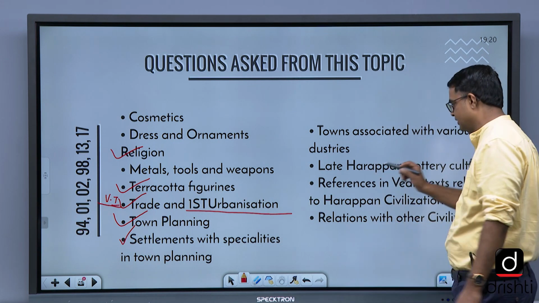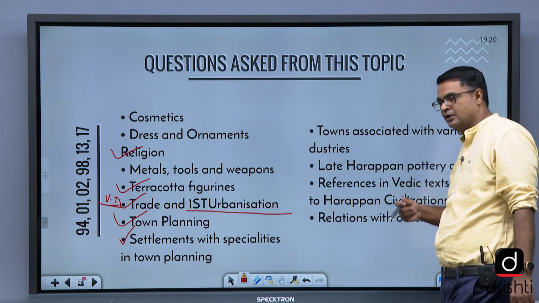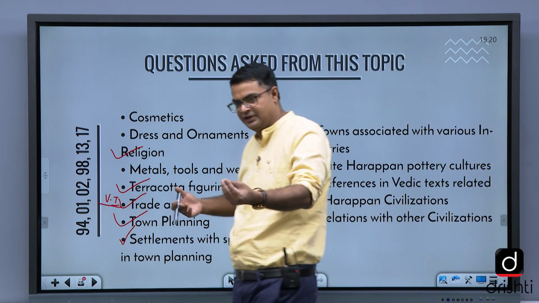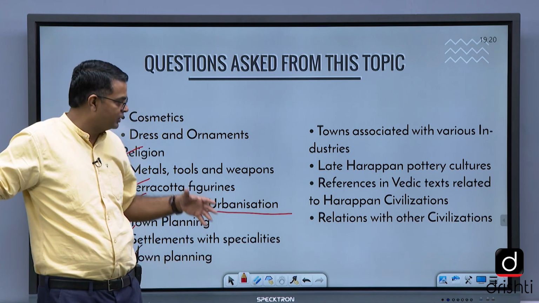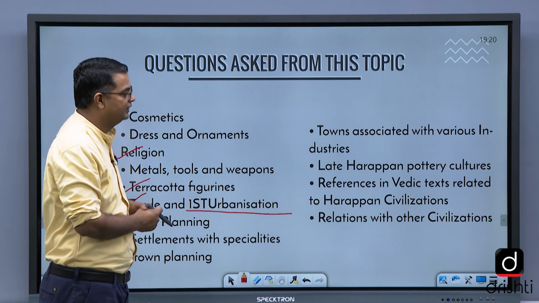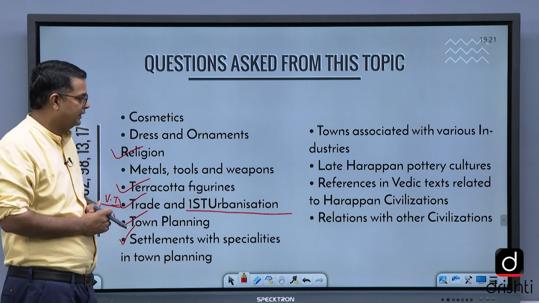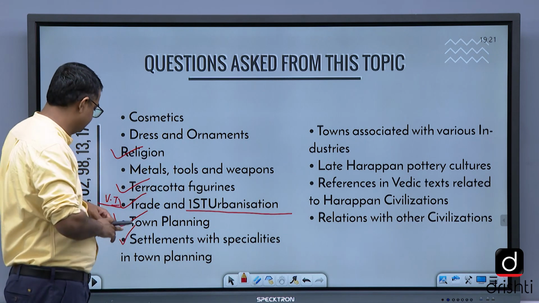Late Harappan pottery and culture, references to the Vedic texts related to Harappan civilization. How Harayupia was the name mentioned in the Vedic text, which is called Harappa. So what are the references that we find in the subsequent period, in the Vedic age? That is very important. Relation with other civilization, that is the Mesopotamian civilization.